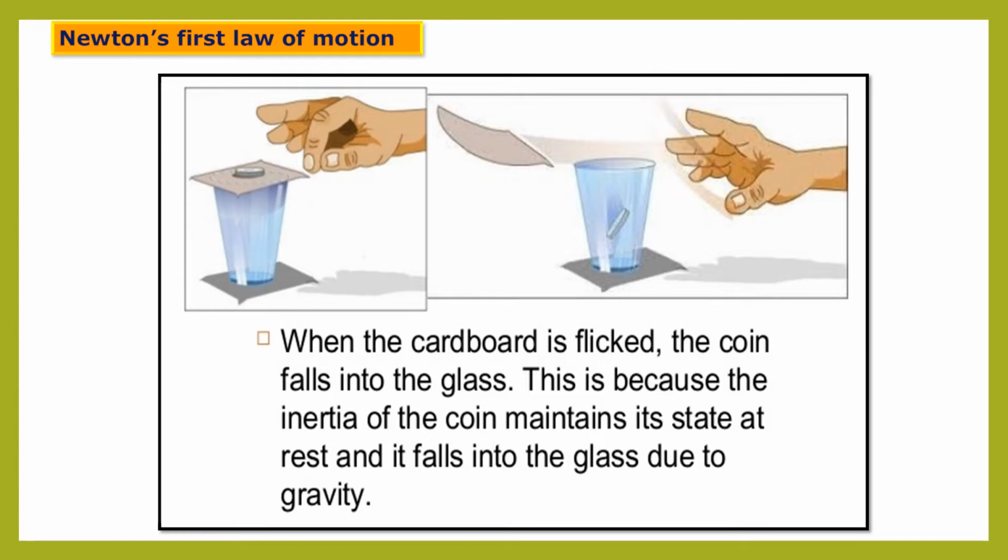Observe what happens. So here in the picture you are looking, there is a glass. In that glass you can take either water or sand also. When we give a jerk to that cardboard, the coin falls into the glass. This is because the inertia of the coin maintains its state of rest, and it falls down into the glass due to gravity, and due to gravity only the coin is falling inside the glass.